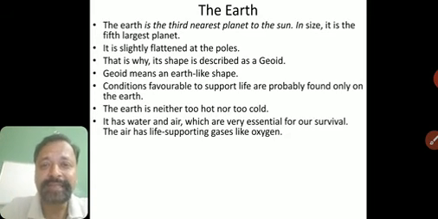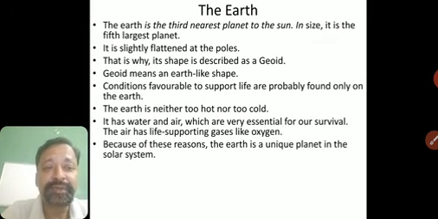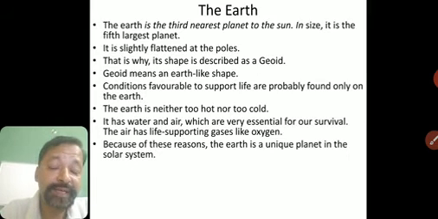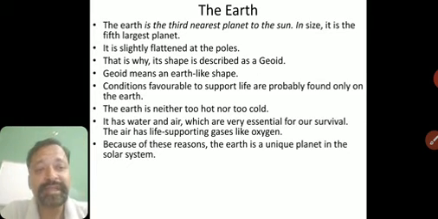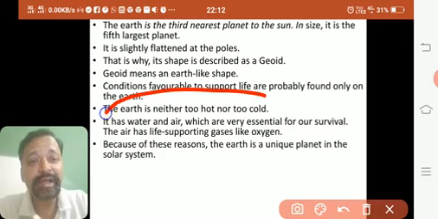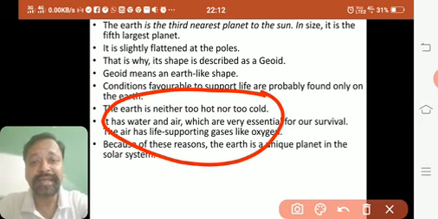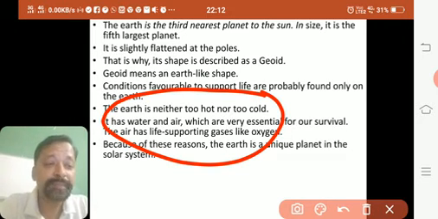Because of these reasons, the Earth is a unique planet in the solar system. Now, why is it unique? Because it has all these features which we have mentioned. Also, it supports life. That is why it is a unique and most important planet for us.